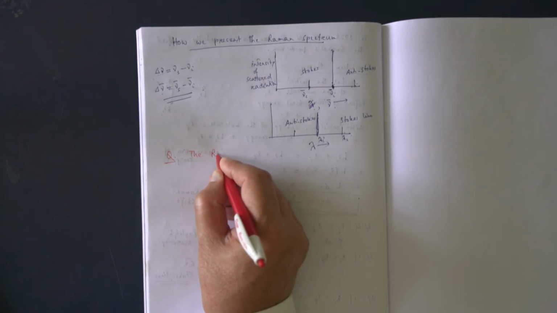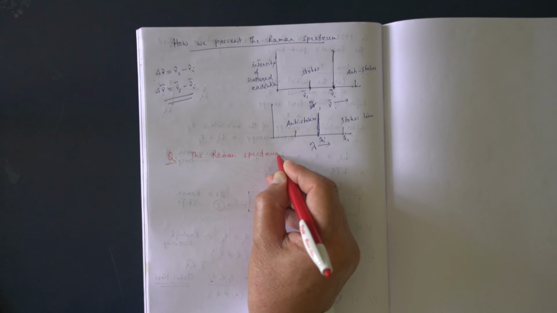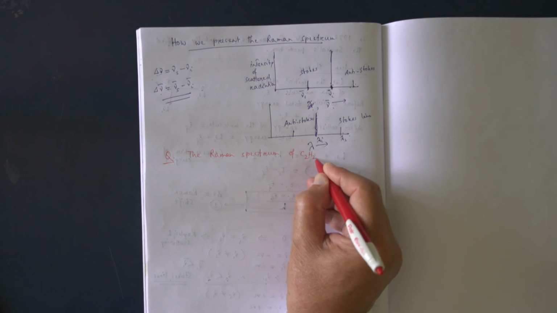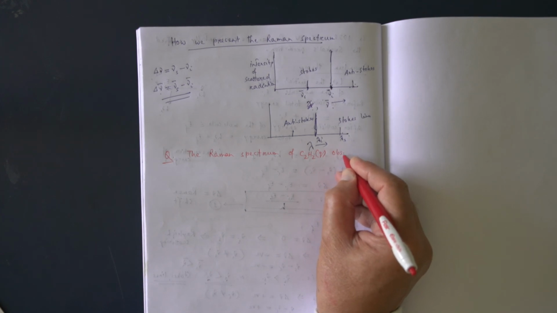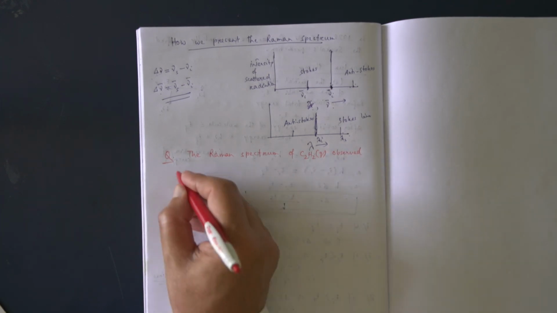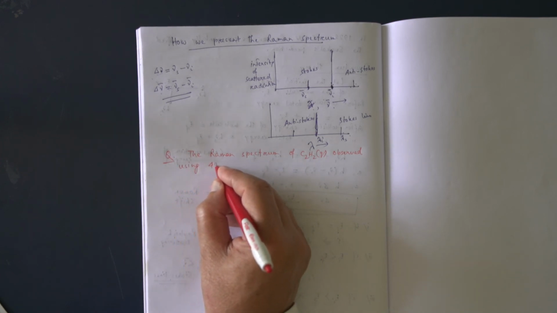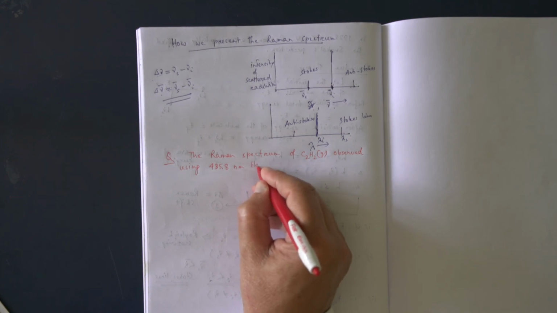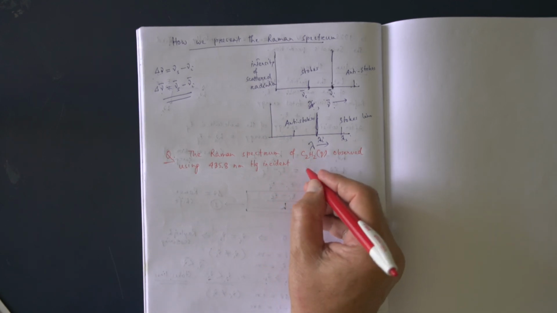The Raman spectrum of C2H2, this is acetylene gas, observed using 435.8 nanometer mercury incident radiation,